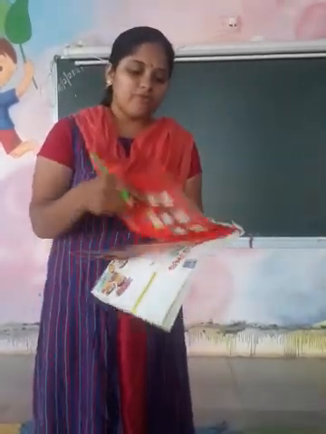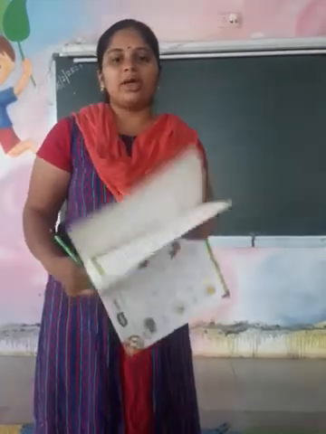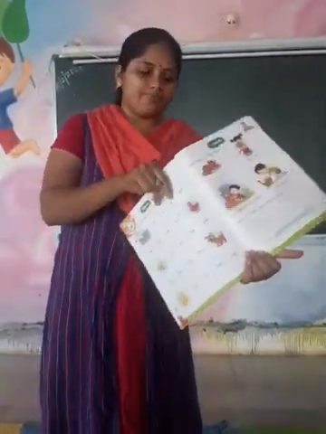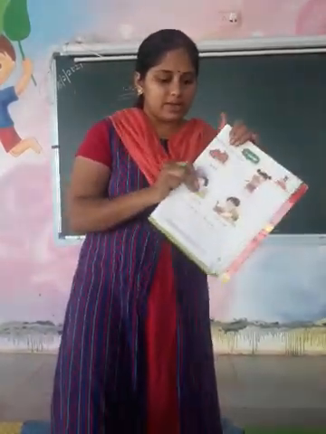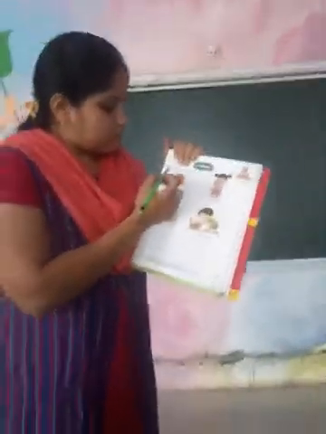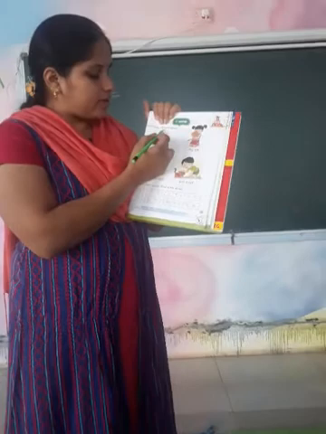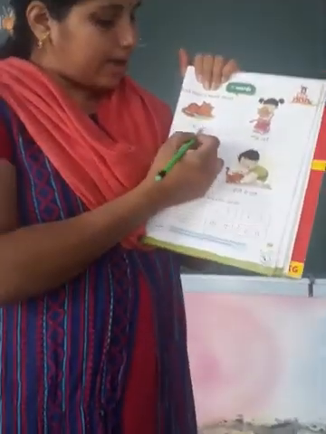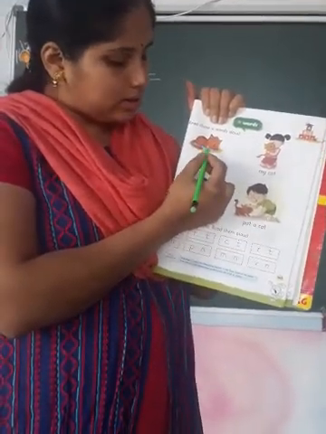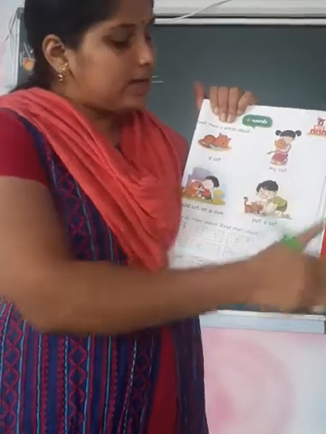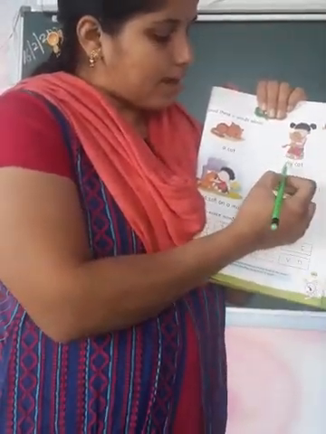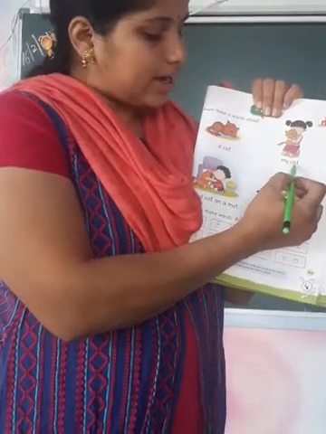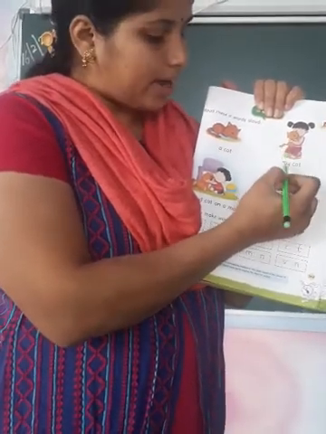Okay. Now we'll deeply see the A sound words. Write CW and today's date. Read these A words aloud. Okay. A cat. C-A-T, cat. Now that girl is saying my cat. M-Y, my. C-A-T, cat. My cat.